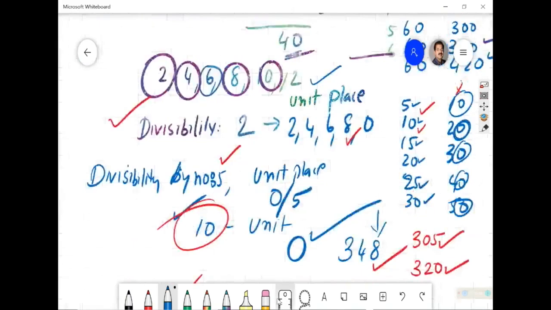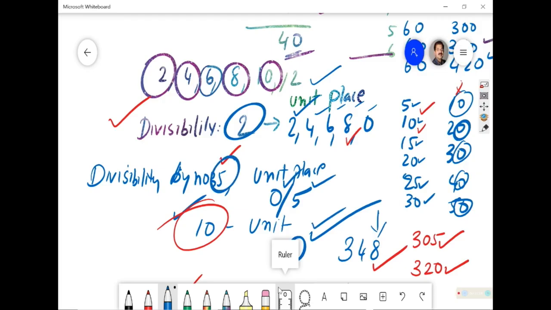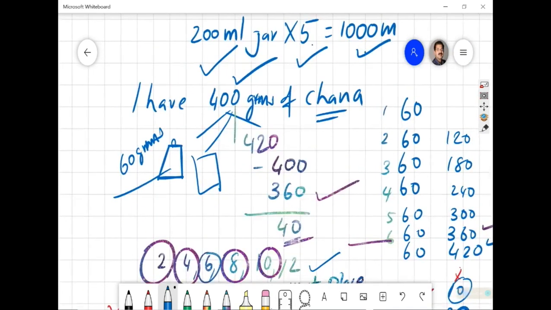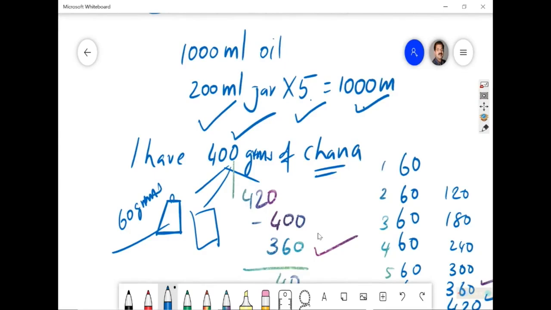I am going back a little, and here I studied about divisibility, where you found that the number's unit place can be used for identifying the divisibility. If the unit place is having 2, 4, 6, 8, 0, it is divisible by 2. If it is 0 and 5, it is divisible by 5, and if it is having 0 in its unit place, it is divisible by 10. This also you understood, and you also learned about numbers which are divisible, which are the multiples and which are the factors.